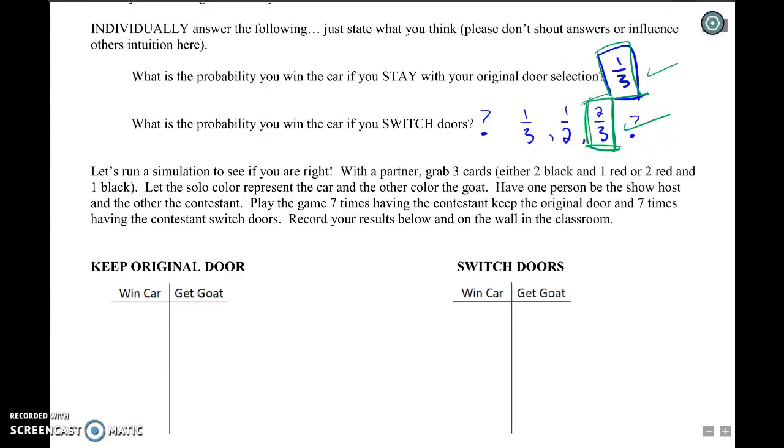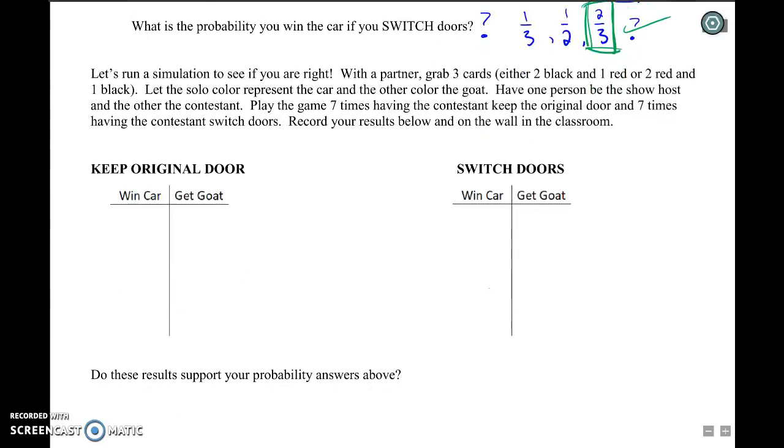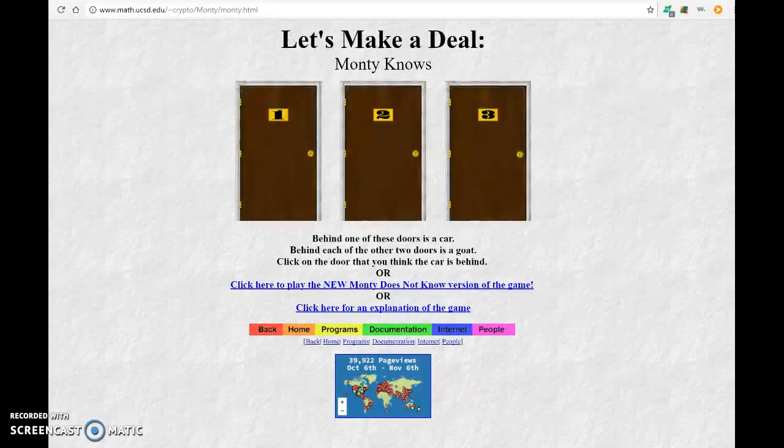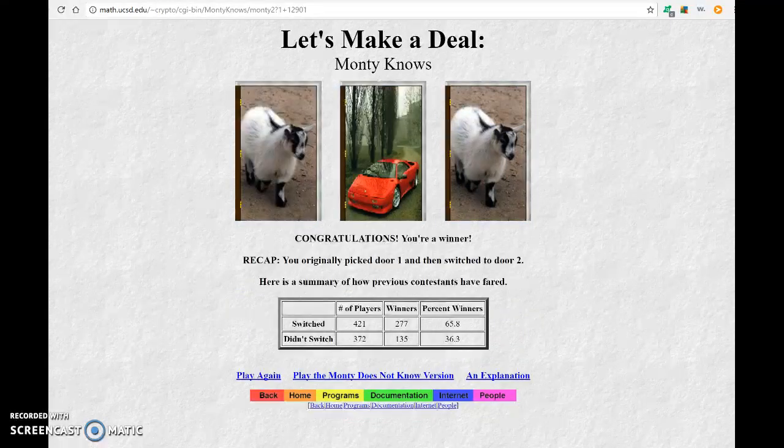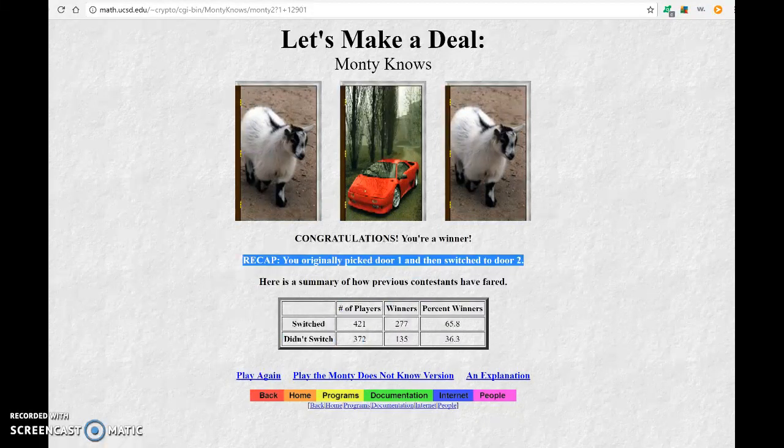We actually did a simulation and had people choose cards and simulate to see what your winning percentage is here and here. This website, if you play a few times, I think I said play again. I picked door one. I'm going to switch this time. There, I won the car. But that's two trials. That doesn't really mean a whole lot, that I won one and I lost the other. But this data right here kind of tells us the percentage of the time.